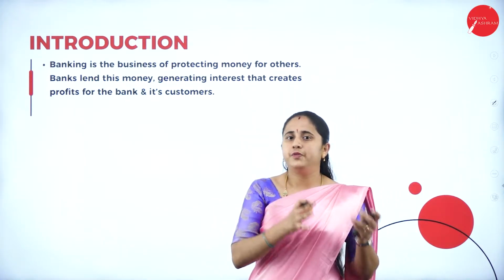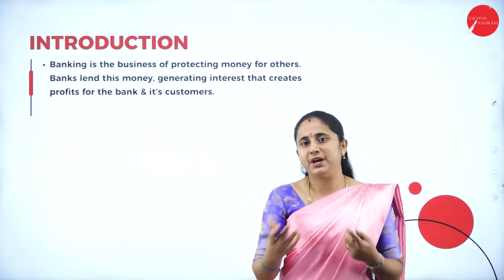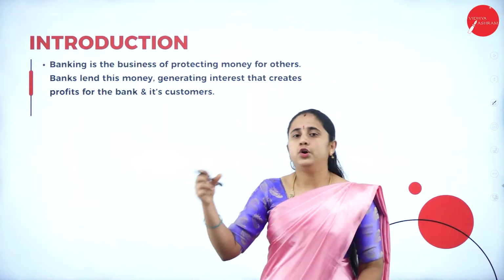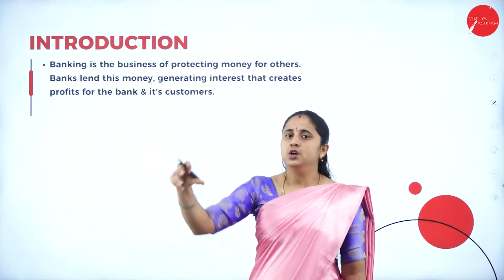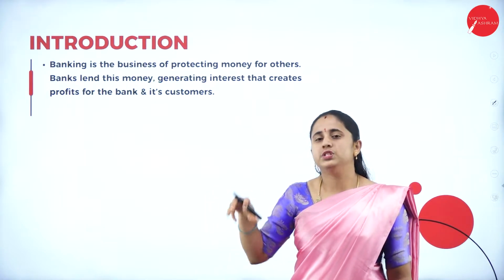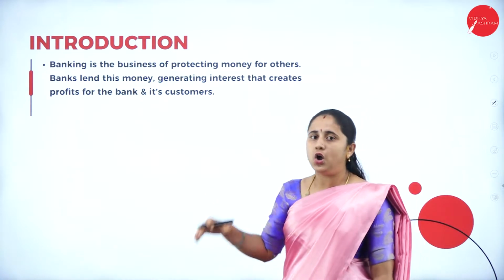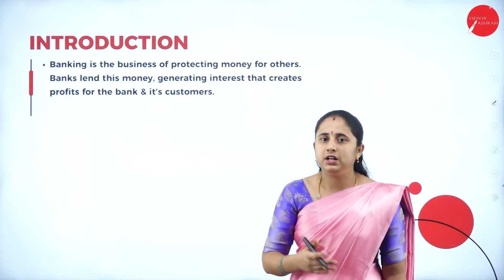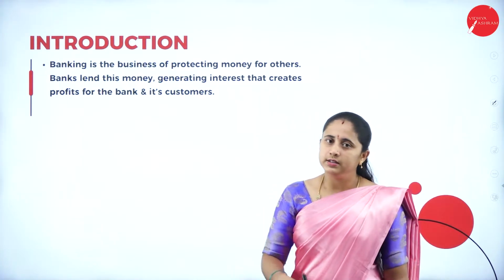If we keep 50,000 in our hand for 1 year, we don't get any interest or any benefit out of that money. If the same amount is kept in a bank, they are going to give you interest. The bank is going to use that money to lend to needy people. So it's a financial institution which accepts as well as lends money to the general public. Along with accepting and lending money, they undertake several other banking activities that we are going to learn under this unit.